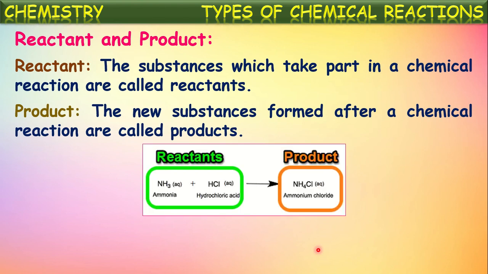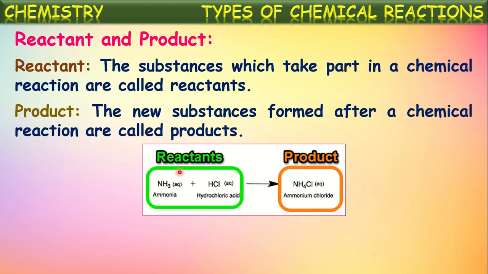For example, if you see this reaction between ammonia and hydrochloric acid, resulting in the formation of ammonium chloride. In this reaction, two substances are participating. They are combining chemically. Now, these two substances which are taking part in the chemical reaction are called reactants.